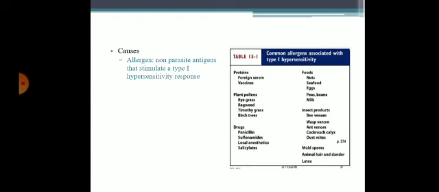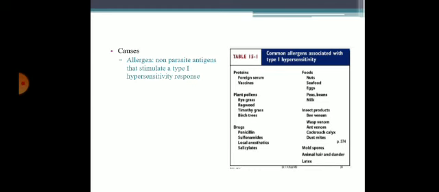Common allergens associated with type 1 hypersensitivity are proteins, foreign serum, vaccine, and in food: nuts, seafood, egg, peas, beans, milk. In plants: ryegrass, ragweed, birch tree. Drugs: penicillin is the most common drug which causes hypersensitivity reaction.